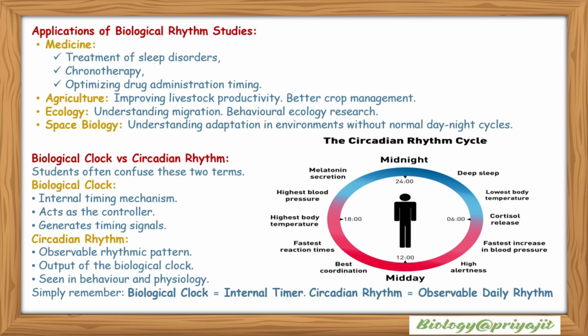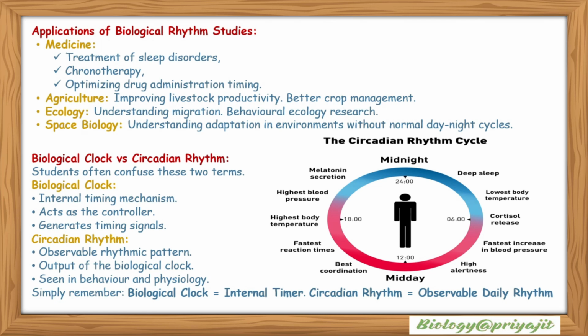Students often confuse these two terms. Biological clock: it is an internal timing mechanism, acts as the controller and generates timing signals. Circadian rhythm: an observable rhythmic pattern, the output of the biological clock, seen in behavior and physiology. Simply remember, the biological clock is the internal timer and the circadian rhythm is the observable daily rhythm.